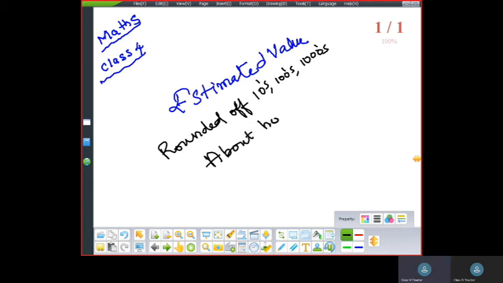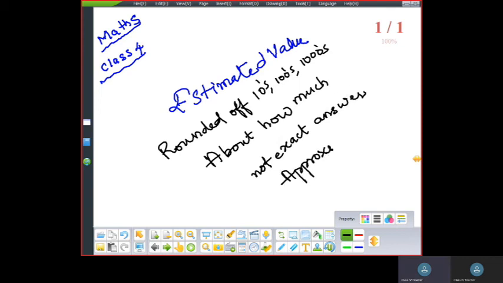About how much is the keyword which is used in the estimated value, estimated sum. Yes, just now we have done some problems. Children, it is not the exact value, not the exact answer. It is an approximate number, an approximate answer. Okay.